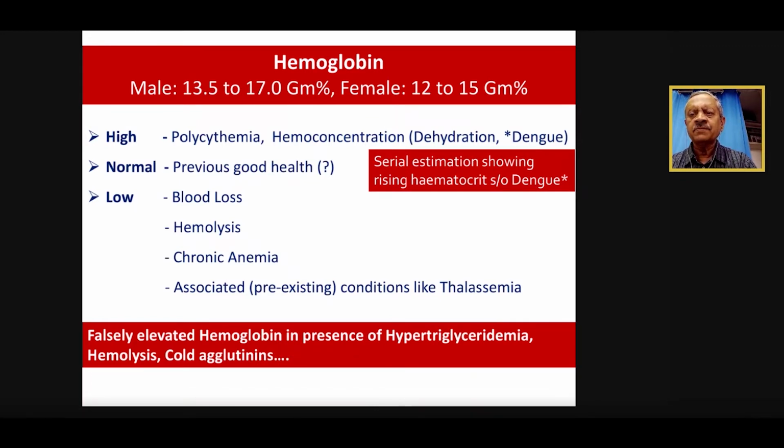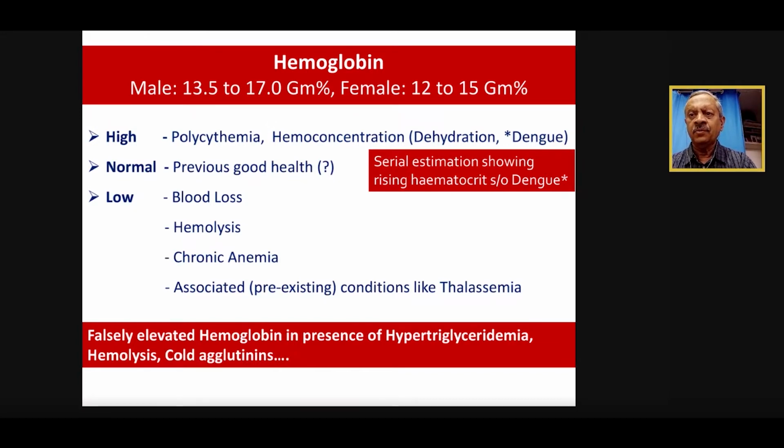Nobody's hemoglobin will rise from 13 to 14 to 15 in a matter of 2-3 days without having been transfused blood. So it's very important that if the person's hemoglobin on day 1 of the fever is, say, 12, and the next day is 13, and the next day after that is 14, surely you are dealing with something like dehydration or dengue. In dehydration also the same thing happens because of hemoconcentration. So any abnormal reading needs to be serially checked, and only then can we say. And it's a very, very important parameter.